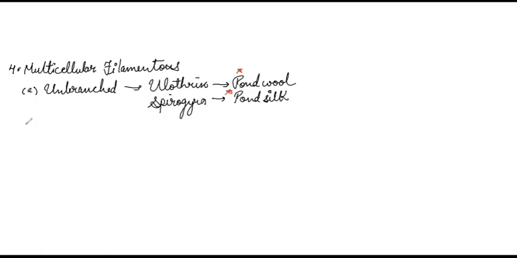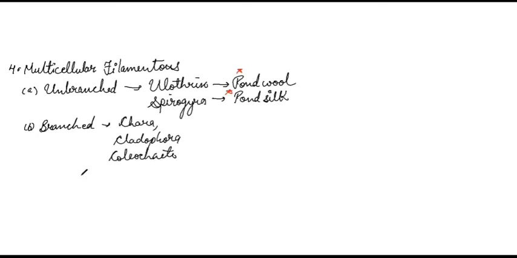Then we have the branched or heterotrichous branched filamentous structure. So B is branched. And the examples are Cara, Cladophora, Coelocete. These are a few examples of filamentous branched algae. Then we have some thalloid or parenchymatous algae also, which have the example Ulva, that is sea lettuce.